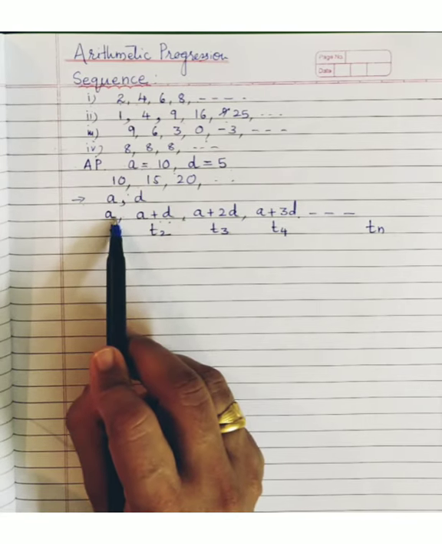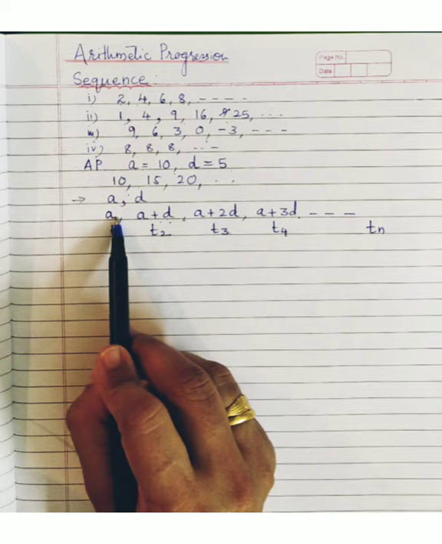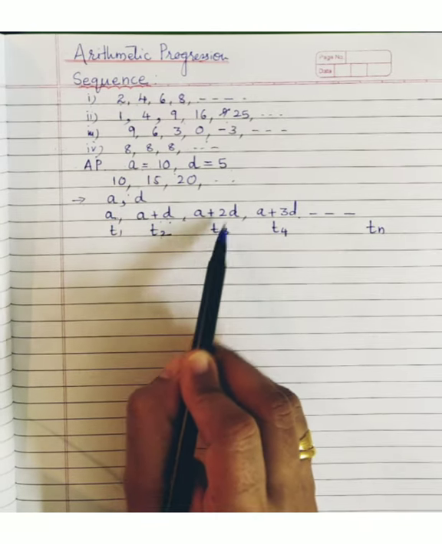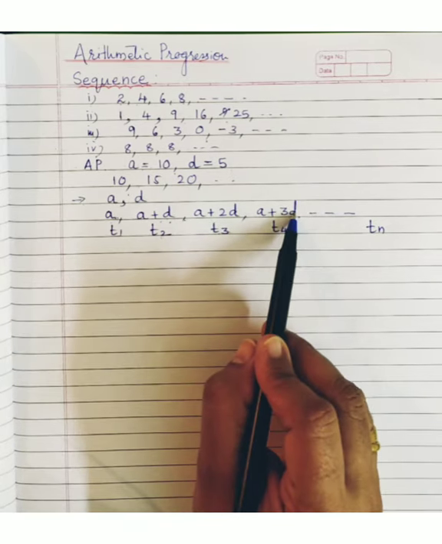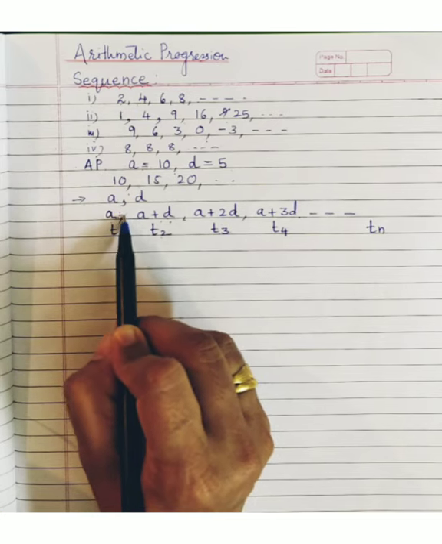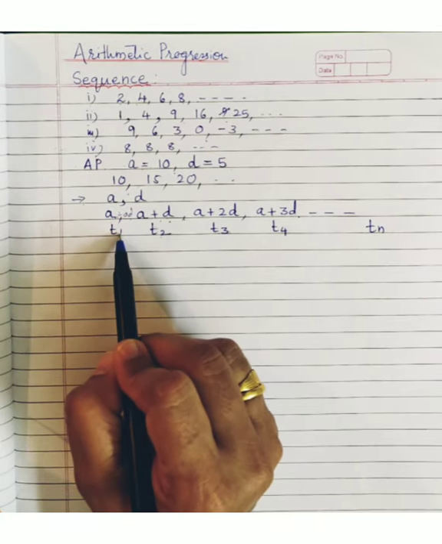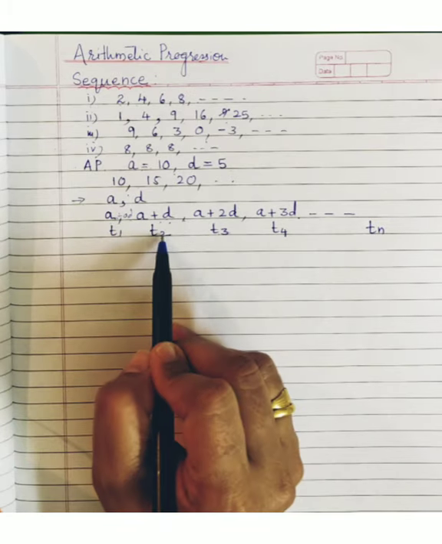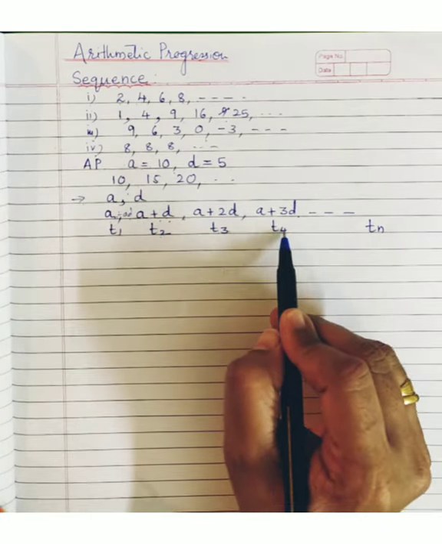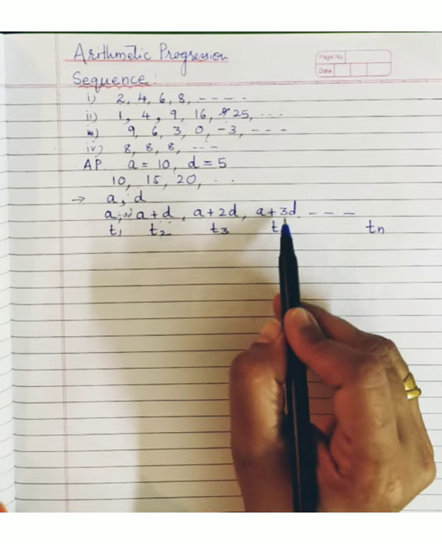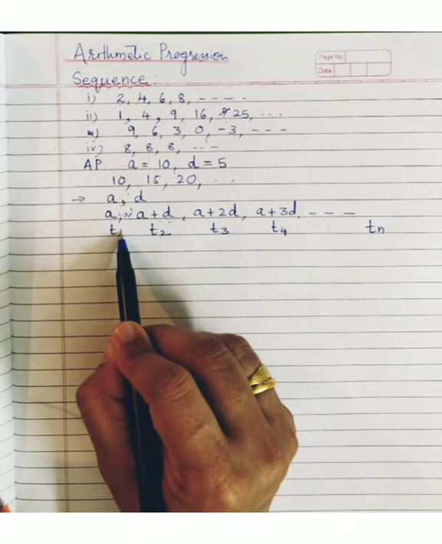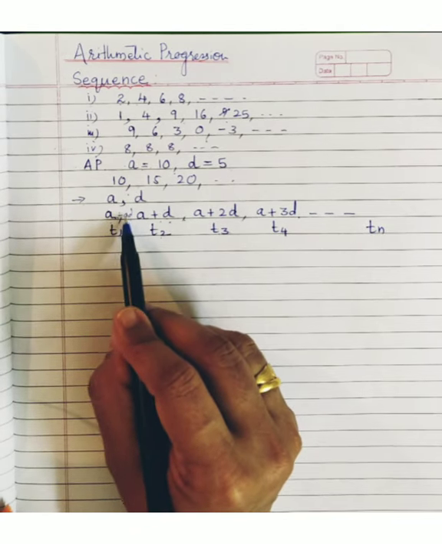D is of course missing for the first term, so I can have 0D there. Then for T2 it is D, for T3 it is 2D, for T4 it is 3D. So what's the relation here, children? Here you can have plus 0D. So how do you get 0? 1 minus 1. How do you get 1? 2 minus 1. 2 is 3 minus 1, and 3 is 4 minus 1.